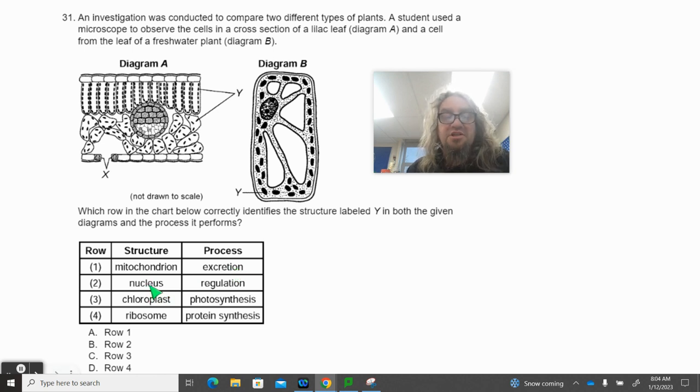B, row 2, the nucleus is the structure, the process is regulation. Is it C, row 3, chloroplast is the structure, photosynthesis is the process? Or is it D, row 4, ribosome is the structure, protein synthesis is its process?